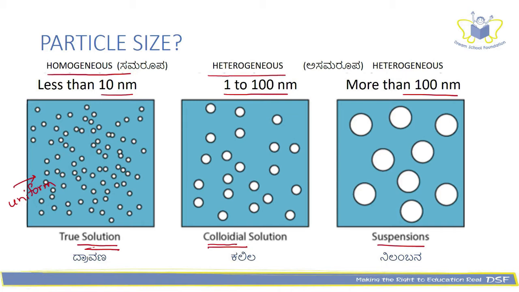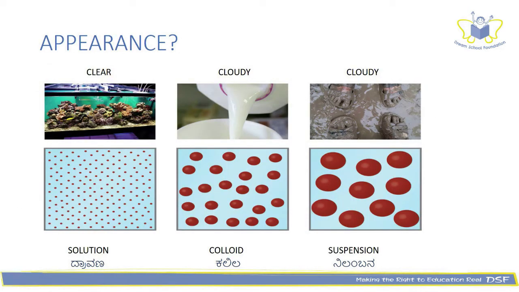And even in case of a suspension, the distribution is not uniform, hence it is also called as a heterogeneous mixture. Let's compare their appearance. A solution looks very clear. A colloid looks cloudy, whereas a suspension also looks cloudy.